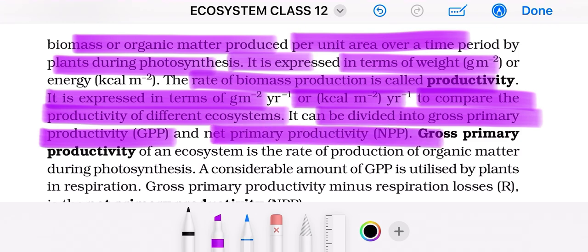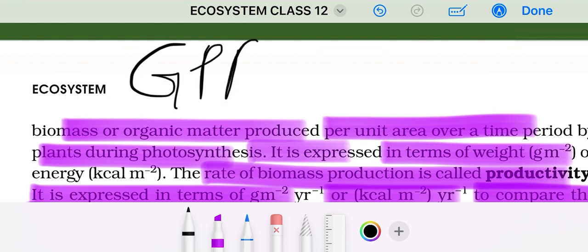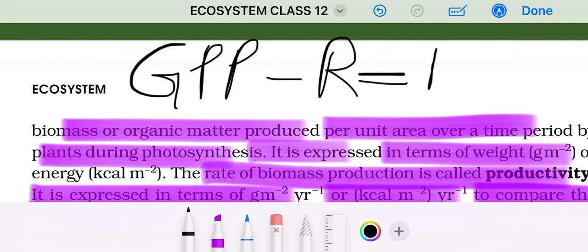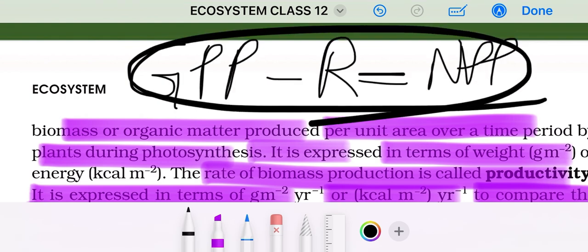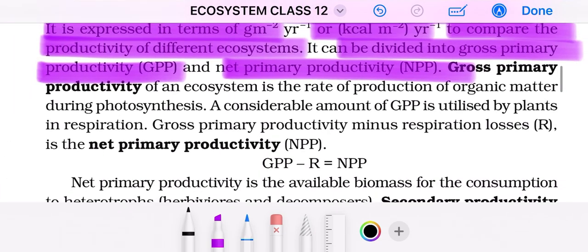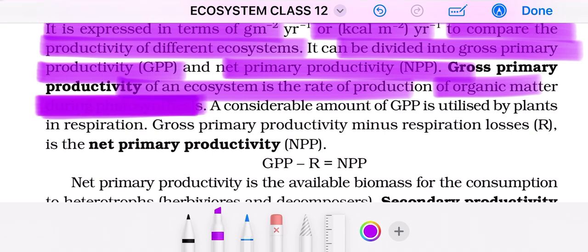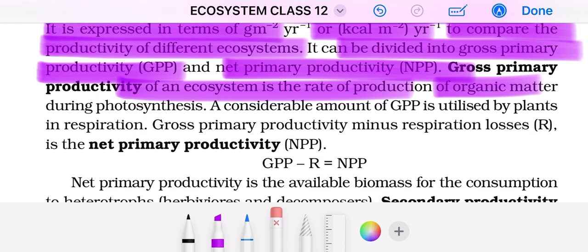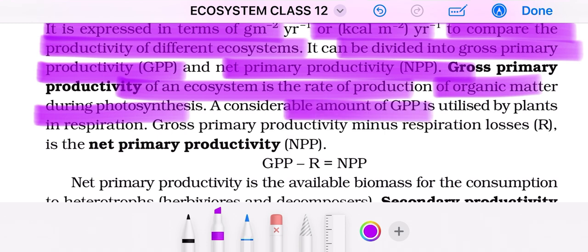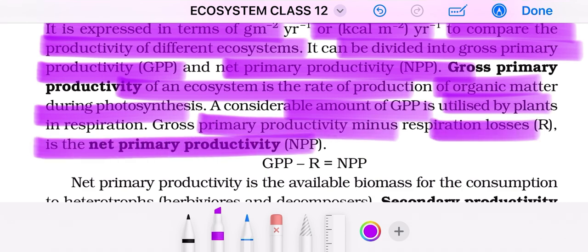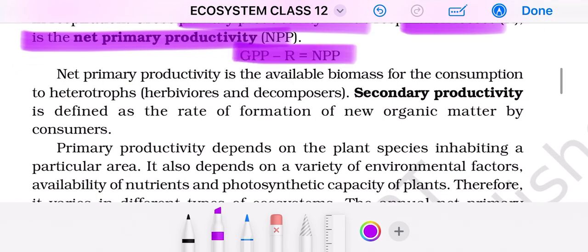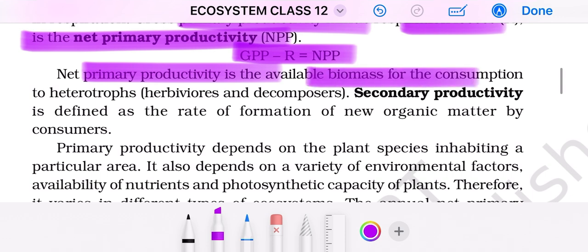And you need to remember the formula is that gross primary productivity minus respiration losses gives you what? Net primary productivity. Yes, the gross primary productivity is the rate of production of organic matter during photosynthesis. During photosynthesis, a considerable amount of gross primary productivity is utilized by plants in respiration. Gross productivity minus respiration losses is net primary productivity. This is the formula. Net primary productivity is available biomass for the consumption to heterotrophs.